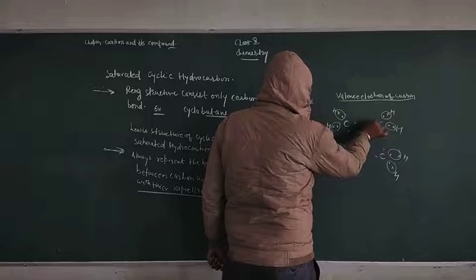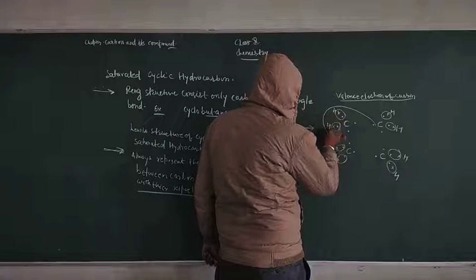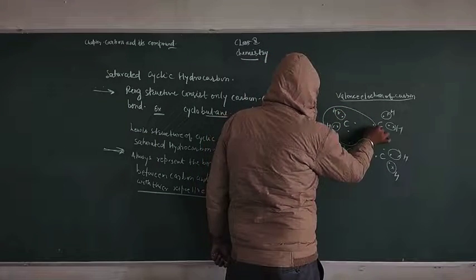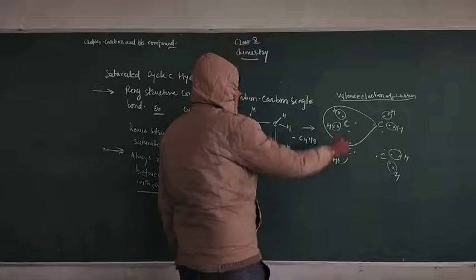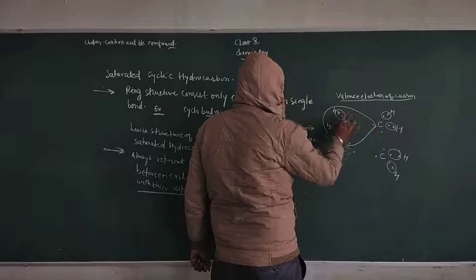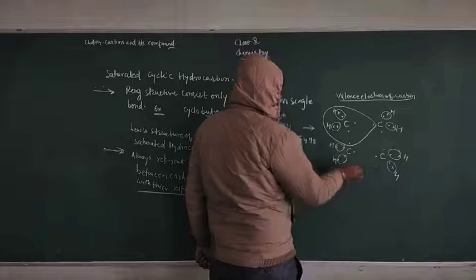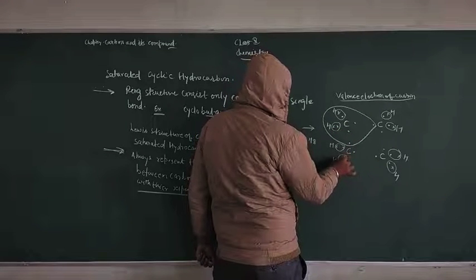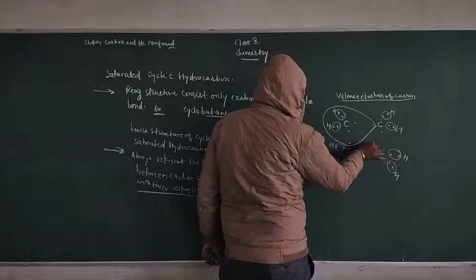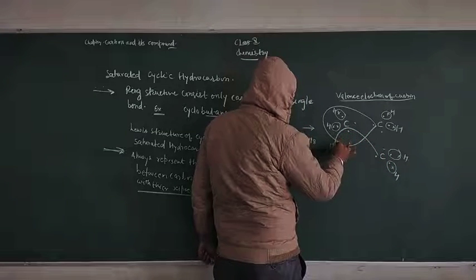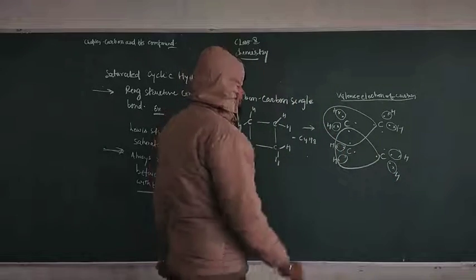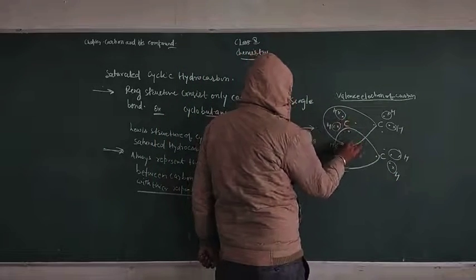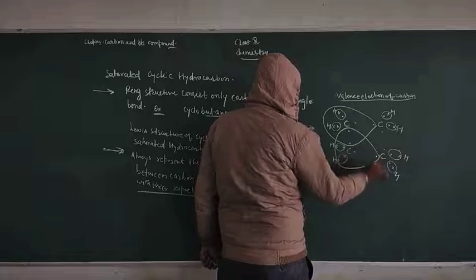This is the first carbon completing its octet. Then for the second one, we represent it like this. You count 1, 2, 3, 4, 5, 6, 7, 8.